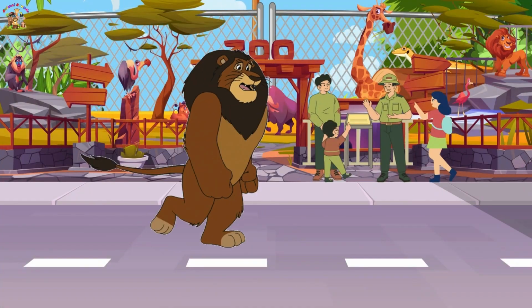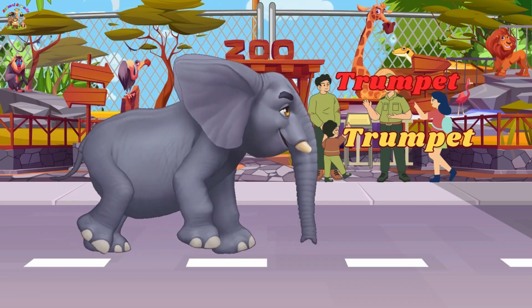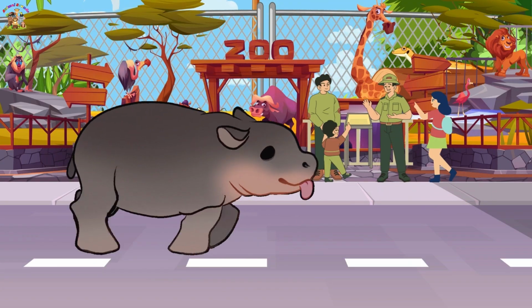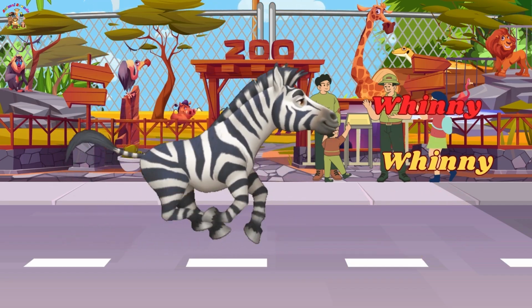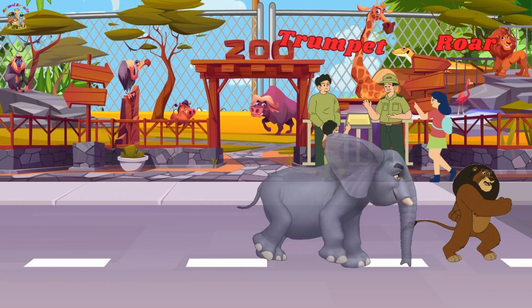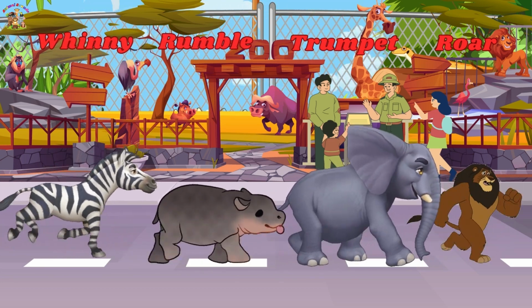The lion on the zoo says roar. The elephant on the zoo says trumpet. The hippopotamus on the zoo says rumble. The zebra on the zoo says whinny. Roar, trumpet, rumble, whinny. These are the zoo animal sounds.